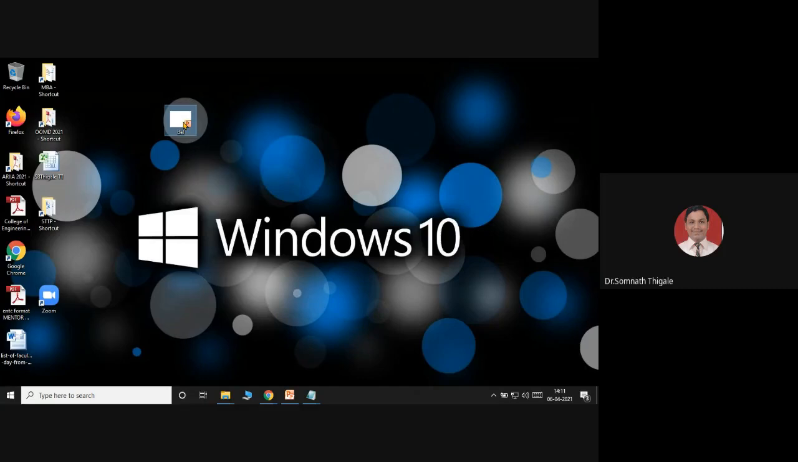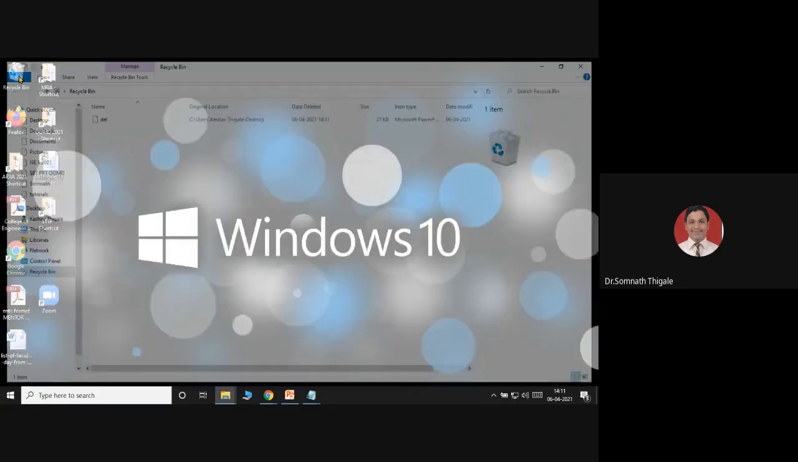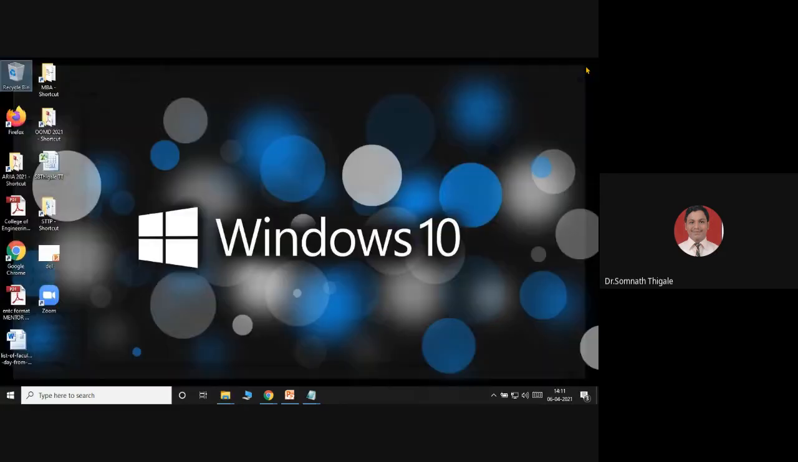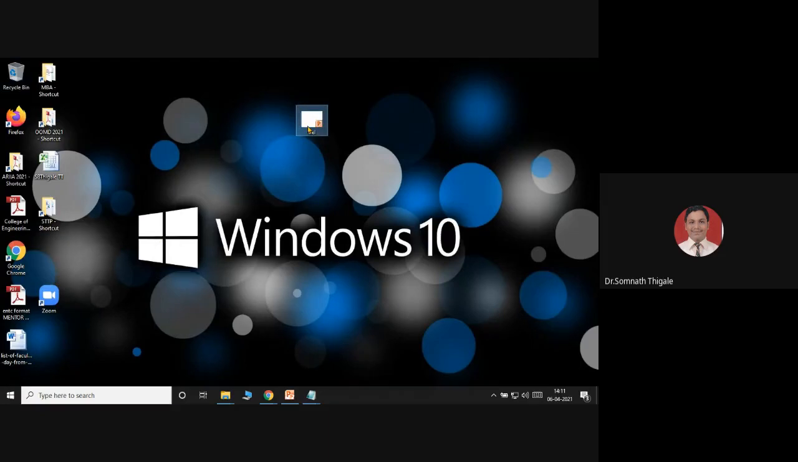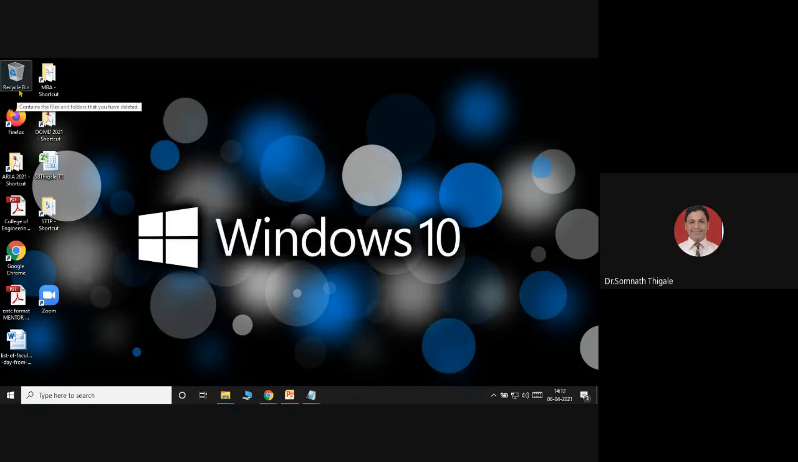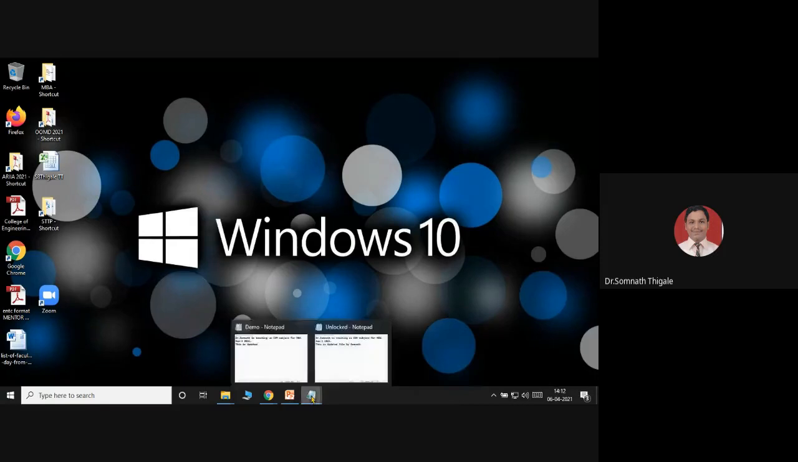Simple. If I right click here and say delete, it moves to the recycle bin. If I open the recycle bin and click restore, it is moved back to its original position. But if I select this file and delete it using Shift+Delete, it asks, are you sure you want to permanently delete this file? If I say yes, it will not be moved to the recycle bin, it will be removed permanently from my system. So that is the permanent delete option you get over here.